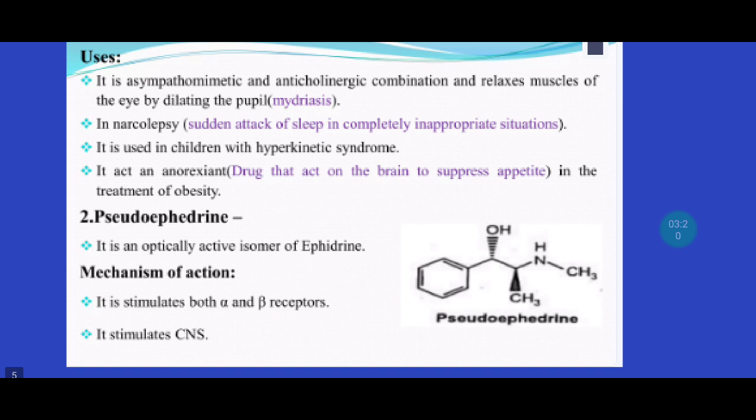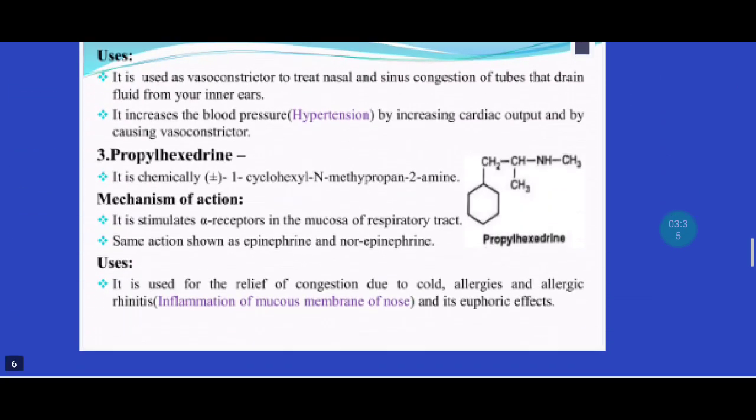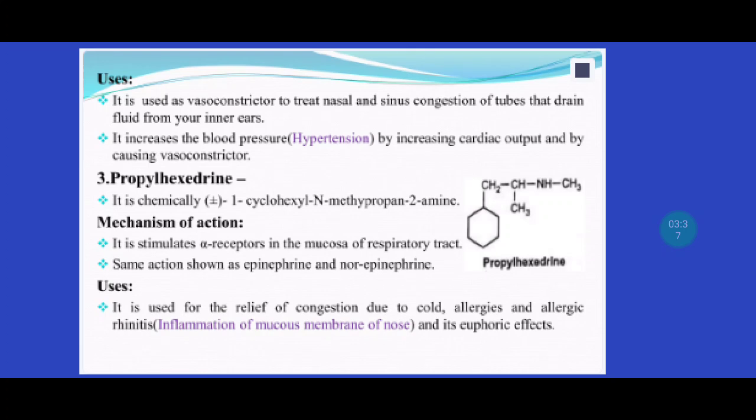Next, we are going to see pseudoephedrine. It is an optically active isomer of ephedrine. See the structure. Its mechanism of action: it stimulates both alpha and beta receptors. It also stimulates the central nervous system. It is used as a vasoconstrictor to treat nasal and sinus congestion and of the tubes that drain fluid from your inner ears. It increases the blood pressure by increasing cardiac output and by causing vasoconstriction.